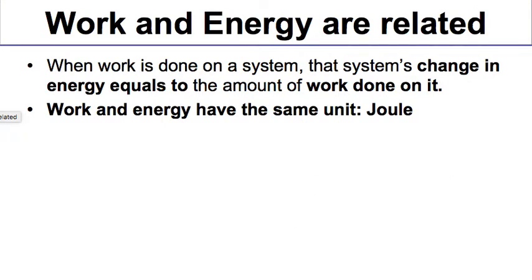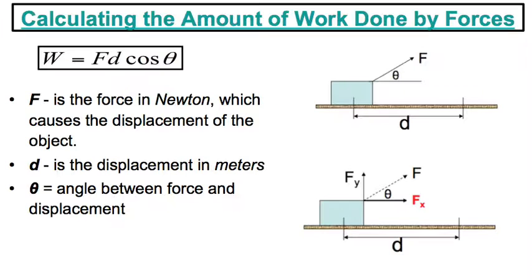So work and energy are related. When work is done on a system, that system's change in energy equals the amount of work being done. Therefore, work and energy will have the same units, which is joules, abbreviated as capital J. So let's get to the formula now. The formula for work is work equals force times distance times cosine of your angle. And make sure your calculator is in degree mode when you're using this formula.